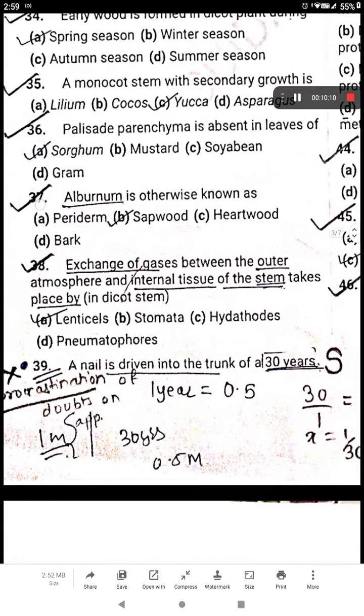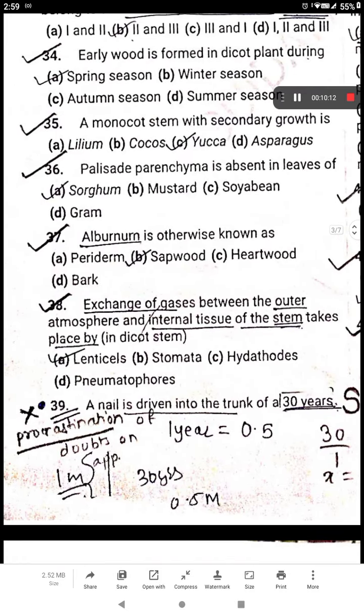Right. Then the next mistake was due to the procrastination of doubts which were left on the app, and I did not see them the next day. I had decided to see it the next morning, but I did not.